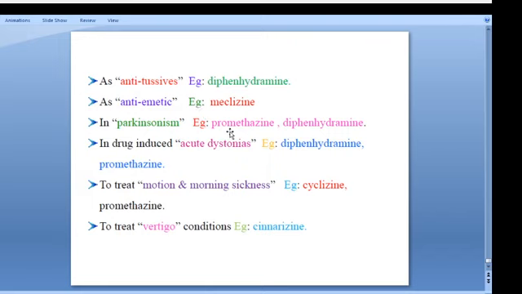In Parkinsonism we use promethazine, diphenhydramine, and in drug-induced acute dystonia, diphenhydramine and promethazine. To treat morning sickness, cyclizine and promethazine, and to treat vertigo, cinnarizine. So these are the applications of this.